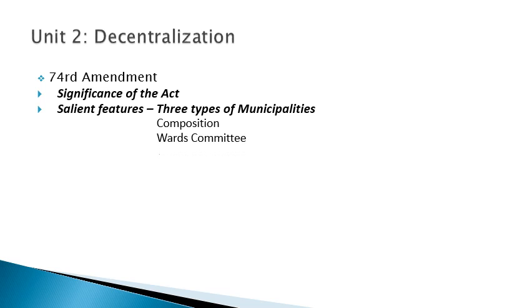After that, the wards committee. There shall be a wards committee consisting of one or more wards within the territorial area of a municipality having a population of 3 lakh or more. The state legislature may make provisions with respect to the composition and territorial area of the wards committee and the manner in which seats in a wards committee shall be filled. It may also make provision for the constitution of committees in addition to the wards committee.